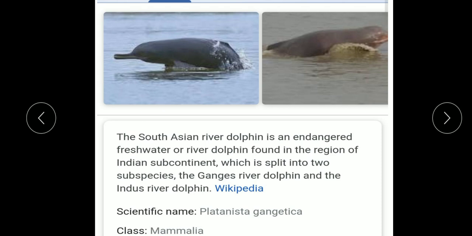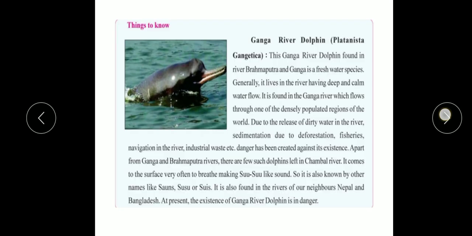So now let us study about this Ganga river dolphin. It's an important point, things to know, and it is very important for us to know about it. The Ganga river dolphin is a type of freshwater river dolphin found in India, Nepal and Bangladesh. In India it is found in the Brahmaputra and Ganga.